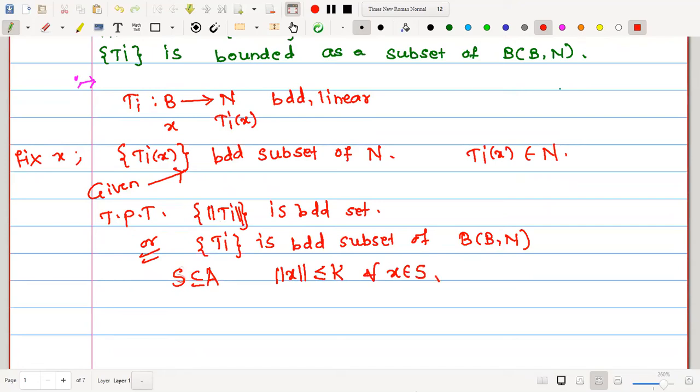We want to prove that set Ti is a bounded subset of B(B, N), meaning norm Ti is less than or equal to some positive constant. This is the aim of the theorem.